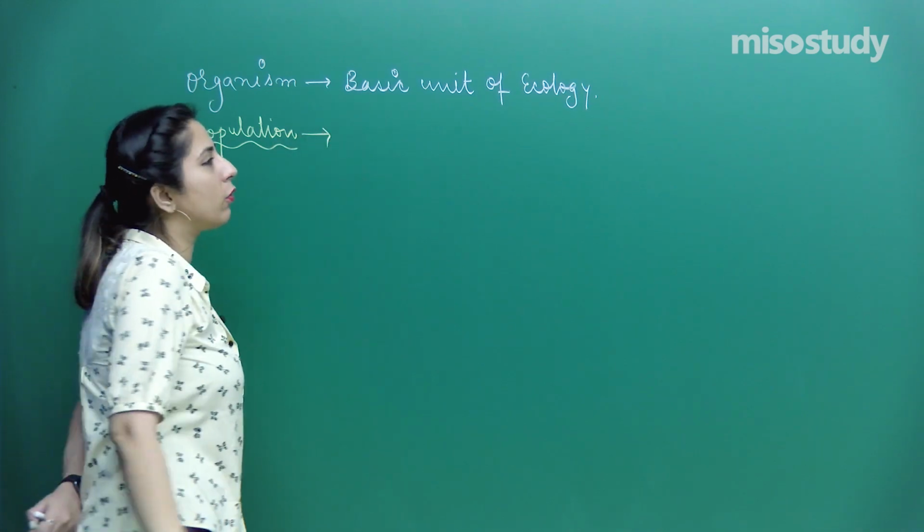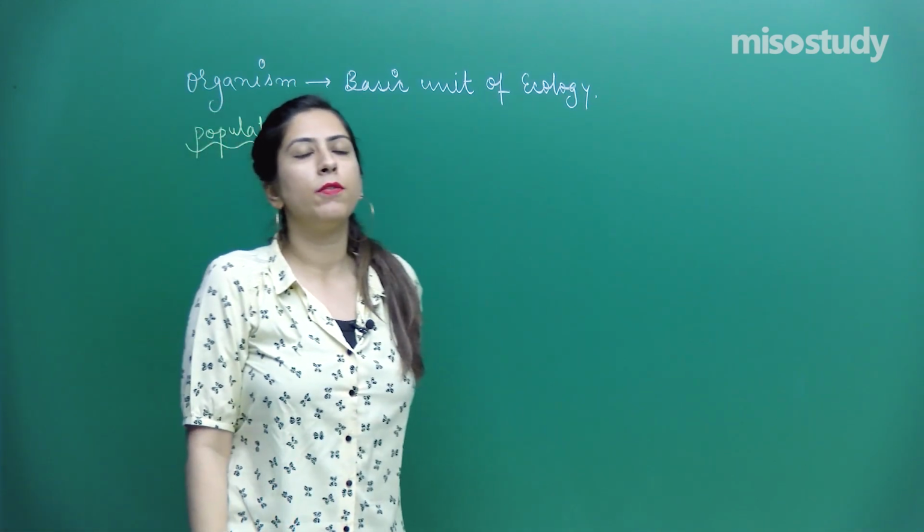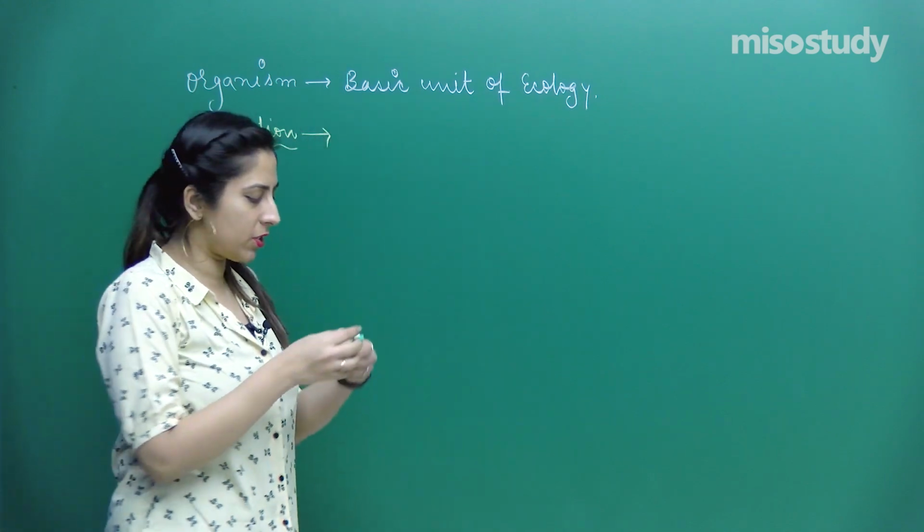Population is a group of individuals which belong to the same species.